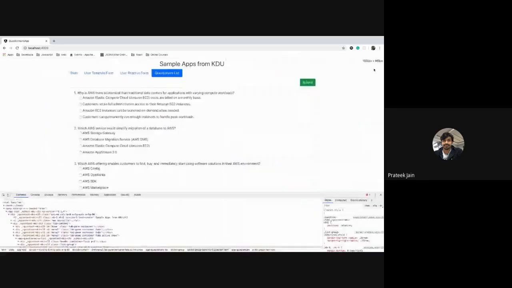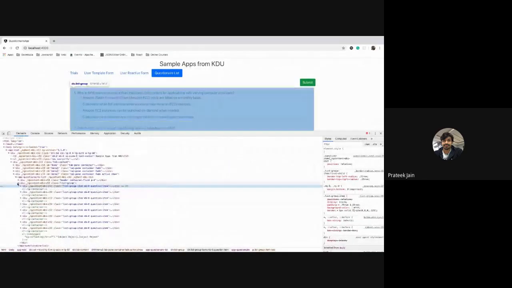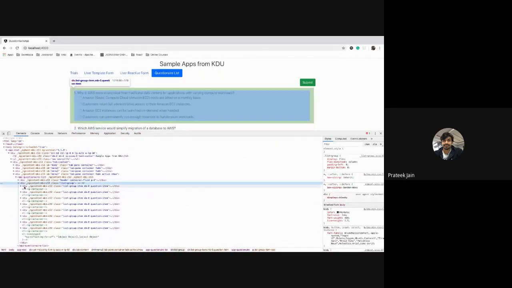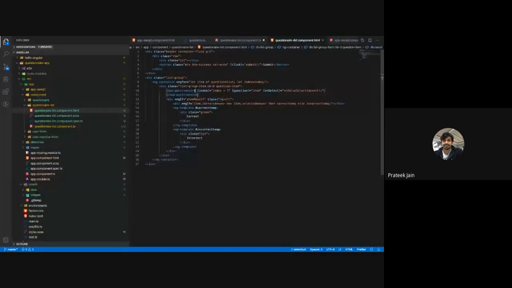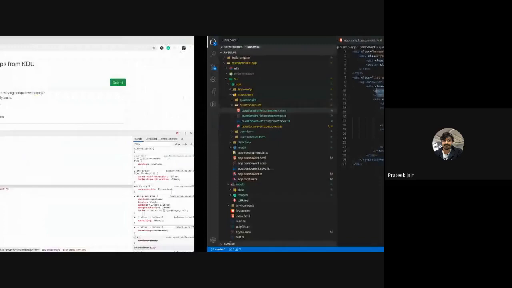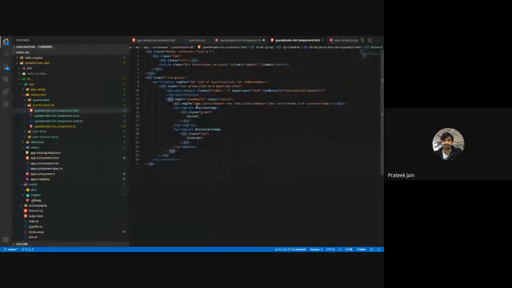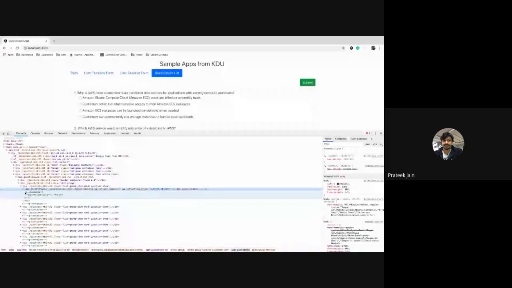Okay, so this is my HTML. Don't bother about how it is working and how it is showing. Everything is simple. Here, this is my div. If I compare this with my actual HTML, you can see app-questionnaire is there. The same tag is written here, app-questionnaire. After that tag, there is one div which is not shown here, but you can see there is one green color code written, binding ngIf reflect.